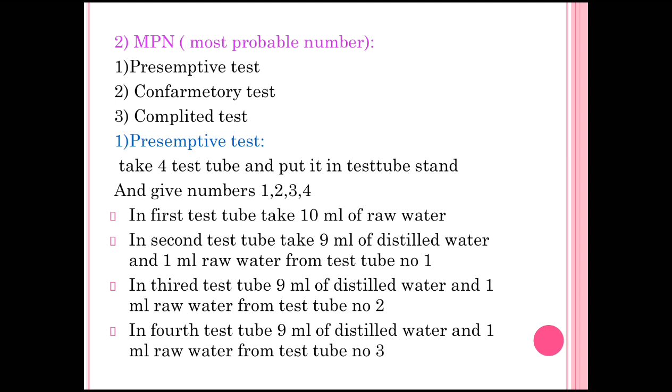Then from this diluted water, again take 1 ml, means from this test tube we collect 1 ml of water and then add it to another 9 ml. Then again from test tube 2, collect 1 ml of water and add it to 9 ml of distilled water in another test tube, means the dilution increases in test tubes 2, 3, 4, and the last test tube has the maximum dilution.